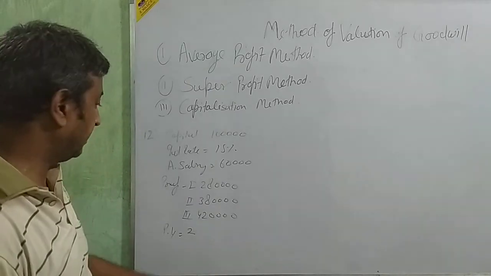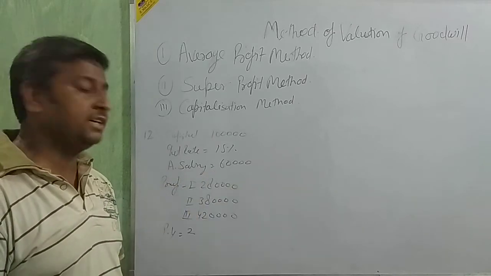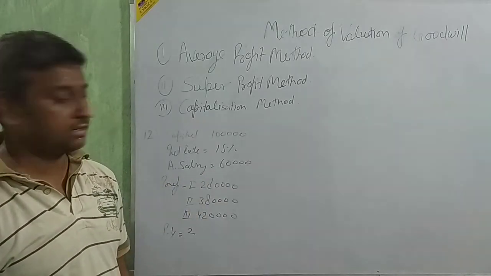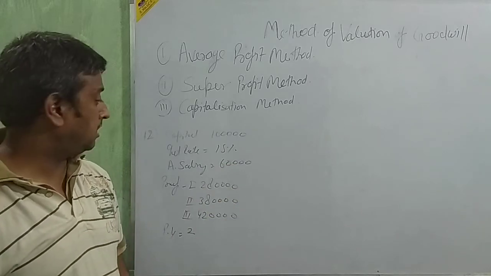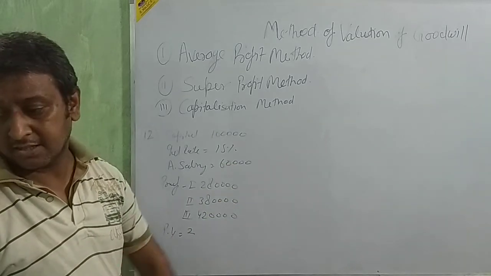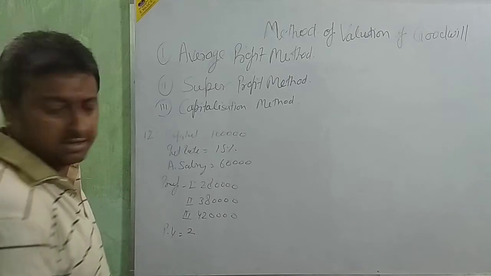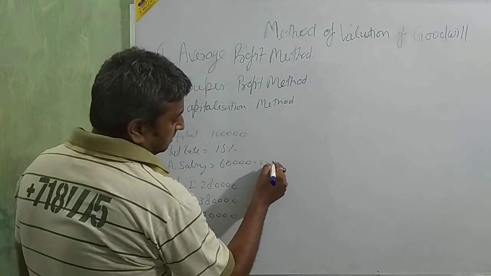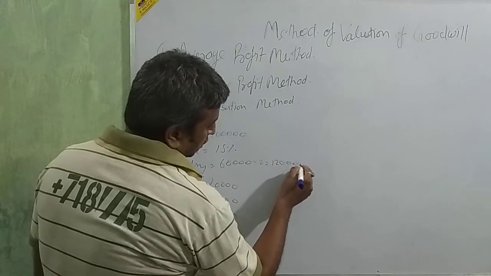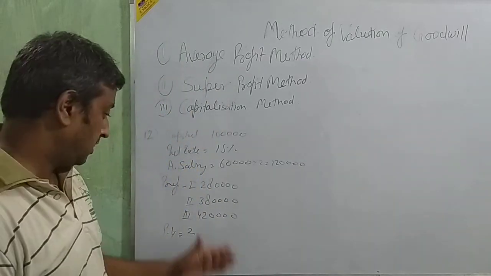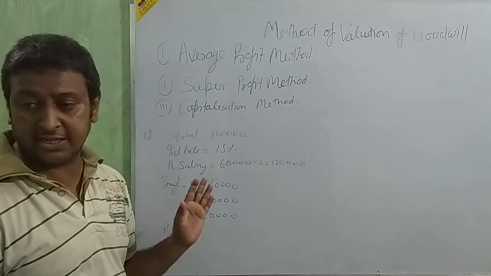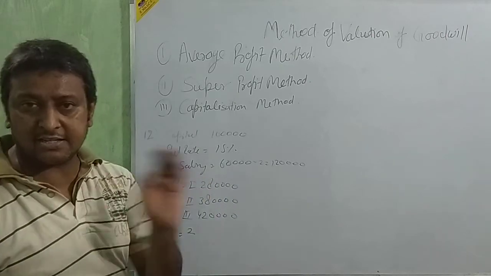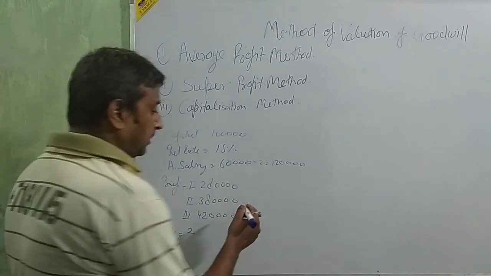Just calculate the average. This annual salary, is it for each partner or for all partners? Each partner. It means 2 partners there. So into 2, it means total is 1,20,000. So 2 ways there. You can deduct 1,20,000 for each year, or take the average and then deduct the 1,20,000. So just go for the average.